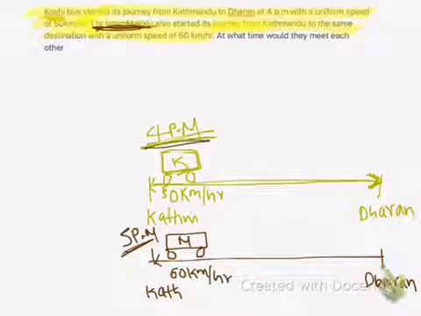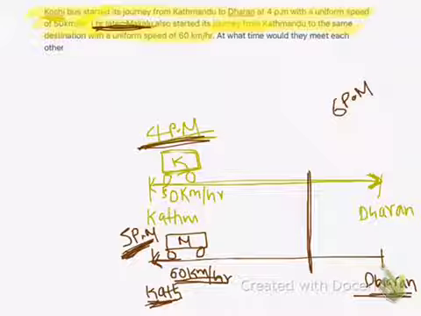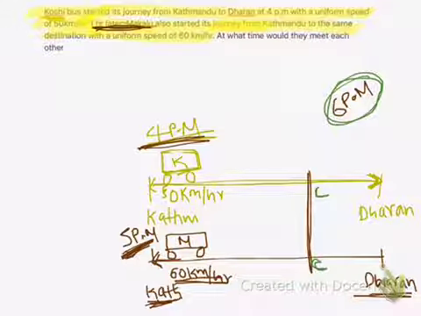Since Kosi, the first bus, has started at 4 p.m., the second bus has started its journey at 5 p.m. with uniform speed of 60 km per hour, and its destination is also Dharan, and it has started its journey from Kathmandu. So, let's just assume that these two buses meet together at 6 p.m. at any one spot, say C, any one location C.